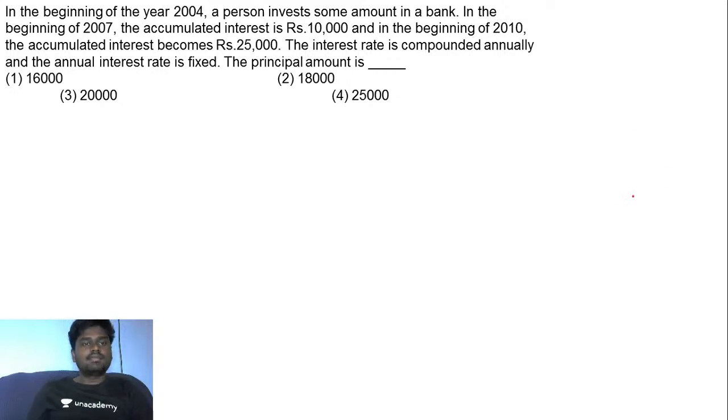So what can we do exactly here? You are asked to find the principal amount, which was invested in a bank in the beginning of 2004.